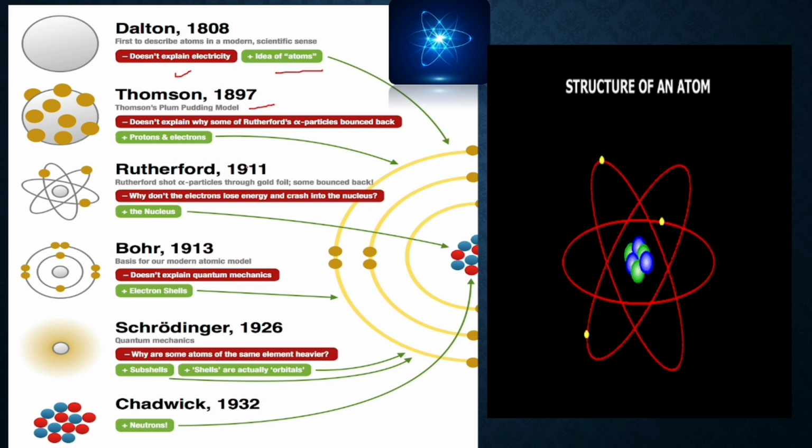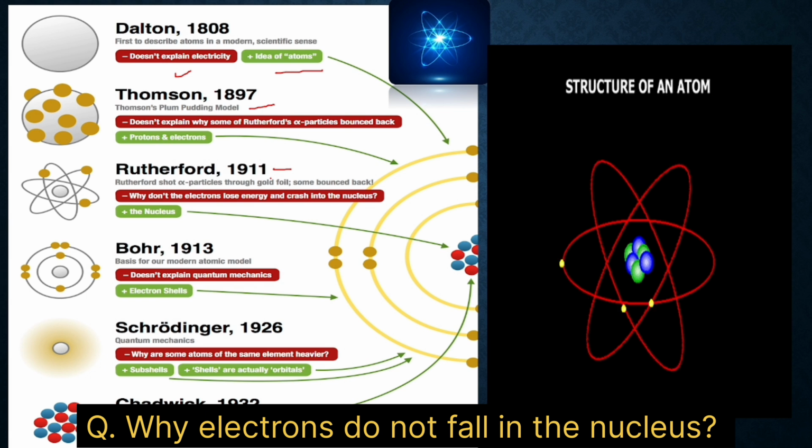Then, moving ahead, in the year 1911, Rutherford discovered the nucleus by his famous alpha particle experiment on the gold foil, but he could not explain why electrons do not lose energy and crash into the nucleus. You all know that any negative particle which is moving around a positive center has a possibility that the negative component may fall into the nucleus, but Rutherford could not explain. Now this is still a question, why the electrons do not fall in the nucleus. This is your question, children. Write it in the comment section.